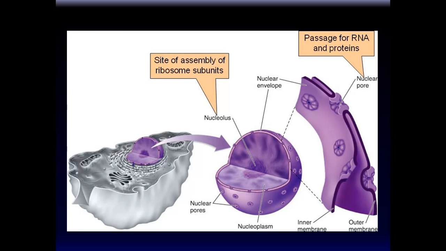The nucleus we talked about. Okay, so nucleolus, the assembly area of the ribosomes. We talked about the nucleolus, site of assembly of ribosome subunits. This is a nuclear envelope. The reason is because it has two membranes. The nucleus is too cool to have only one membrane. It has two. Okay. The nuclear pores are important because that's where the RNA and proteins come in and out